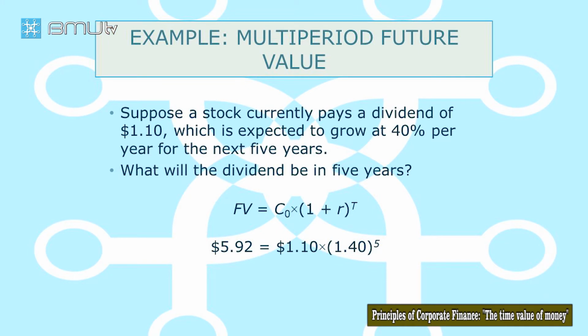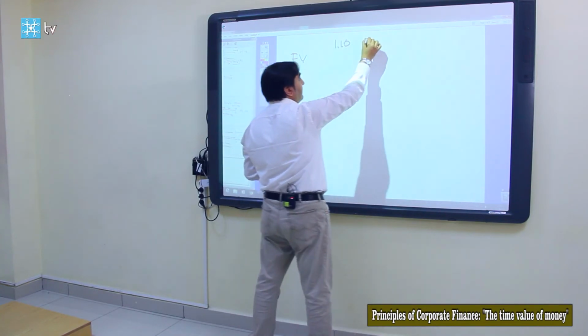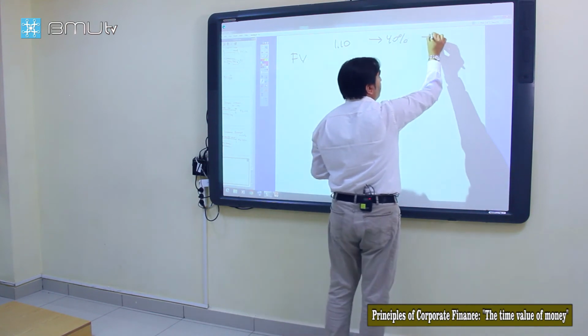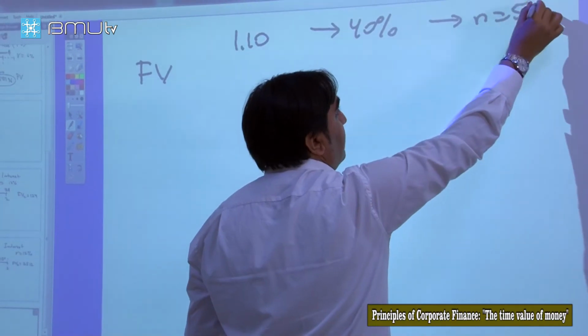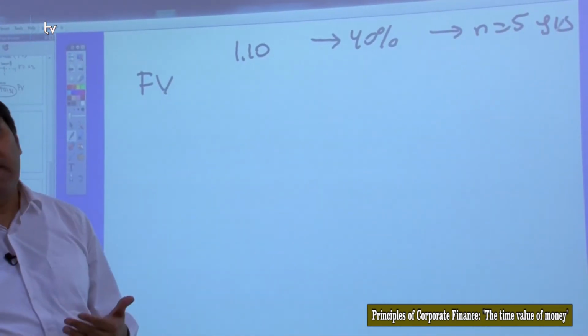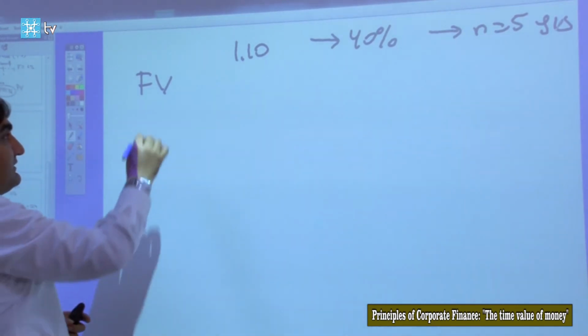So we can calculate it. This is asking for the future value. It says that the dividend is 1.1 and grows at 40%. How much will it be in 5 years? In other words, it asks what's the future value of 1.1 in 5 years at a 40% rate.